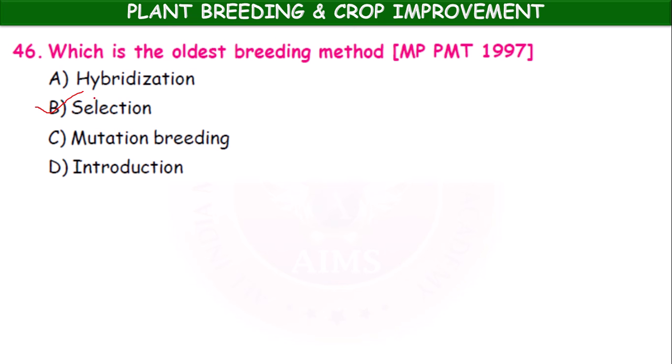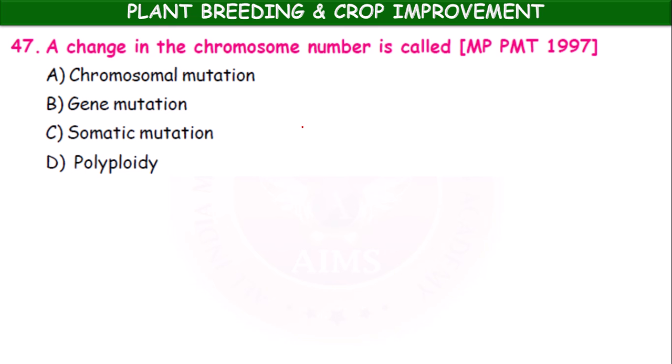Selection. It is the oldest breeding method. A change in the chromosome number is called chromosomal mutation, gene mutation, somatic mutation, polyploidy. A change in the chromosome number is called polyploidy.